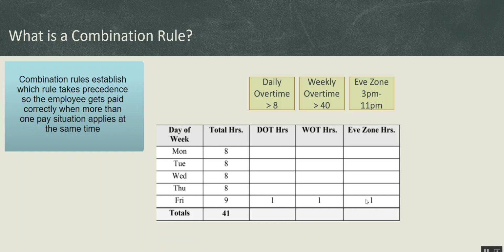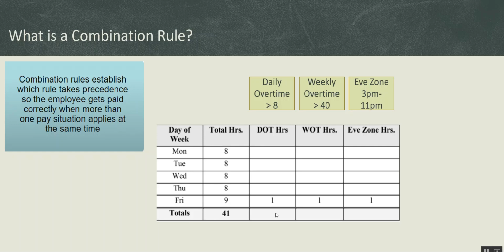How do you think the Kronos application will pay John in this situation? If you realize he has just worked 1 hour extra on Friday, and just 1 hour extra is actually allowing him to get daily overtime, weekly overtime, and evening shift allowance as well. So in other words, should the extra hour that John worked on Friday be paid as daily overtime, weekly overtime, or should it be paid as the evening zone?